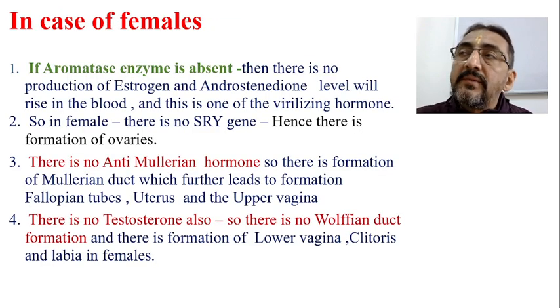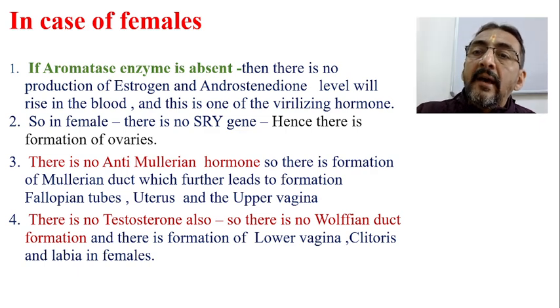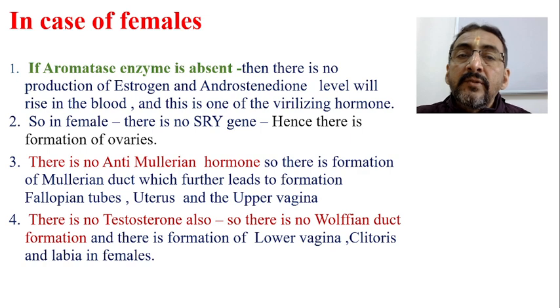So if aromatase enzyme is absent, then exactly the opposite will take place. Okay, so there is no estrogen, so hence there is formation of the ovaries.